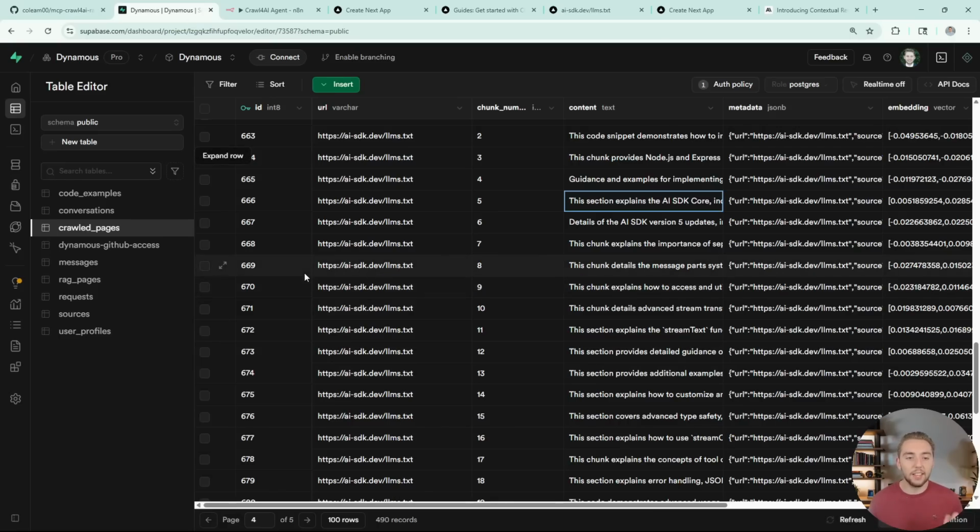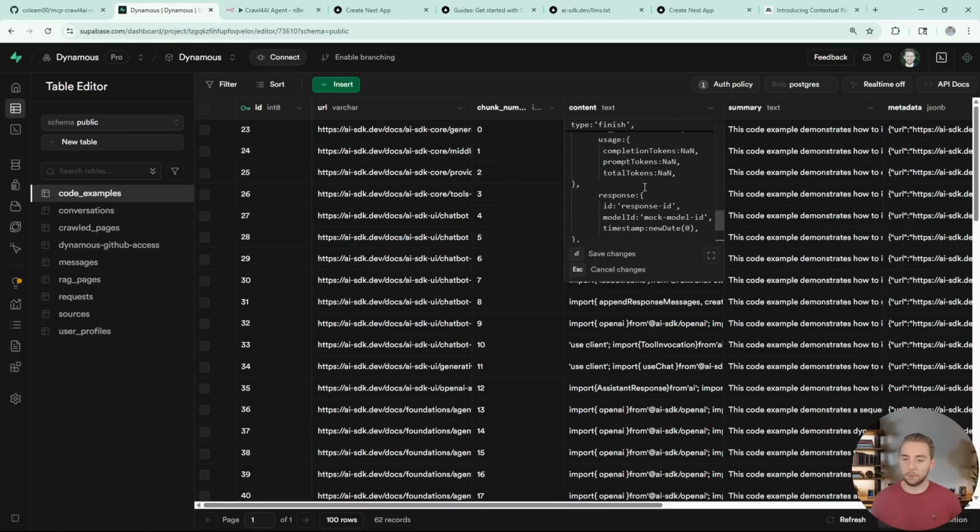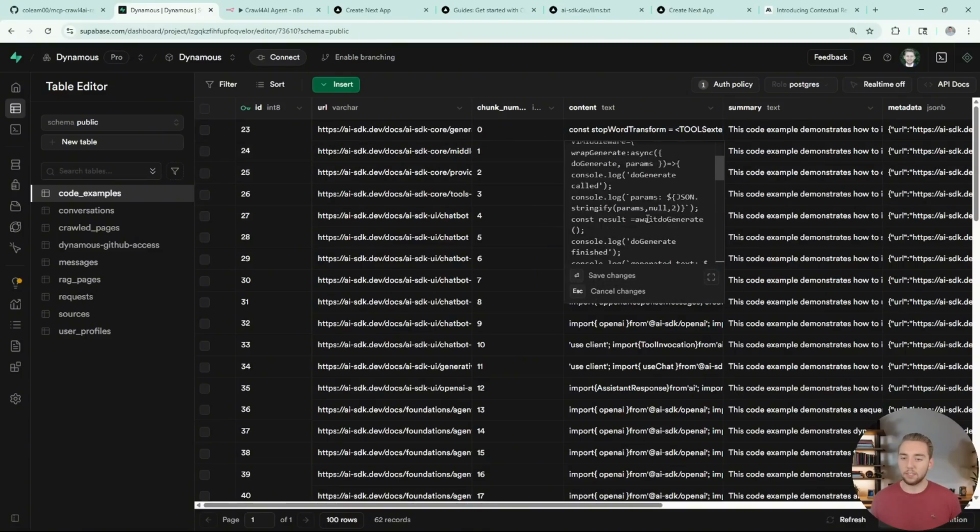And that is exactly what we are doing with the code examples table. It's an entirely separate table for RAG, kind of like a separate vector database almost, where we are specifically storing all of the code examples that relate to the libraries that we have crawled.